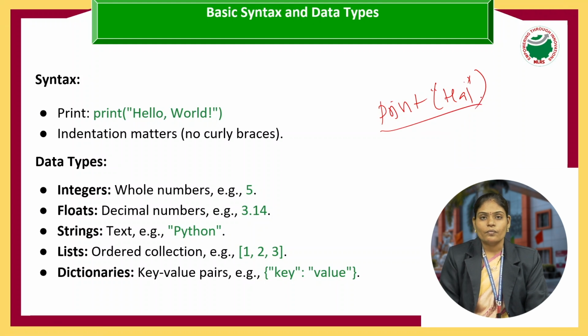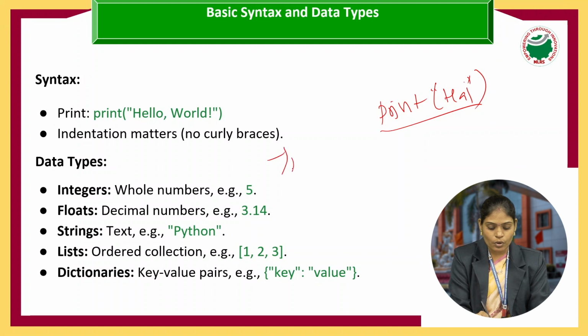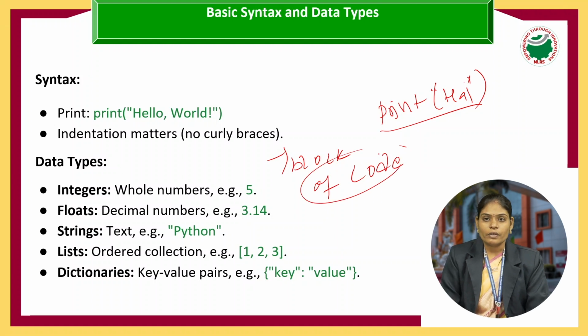Then when we are talking about the concept of indentation, generally indentation represents a block of code. What does block of code mean? See, when we are talking about control statements or conditional statements, we use curly braces to represent a particular block. From here to here, we have to execute this if block. From here to here, we have to execute an else block.